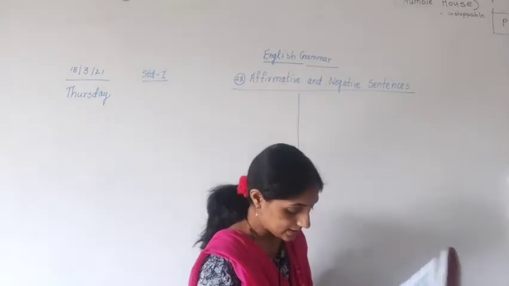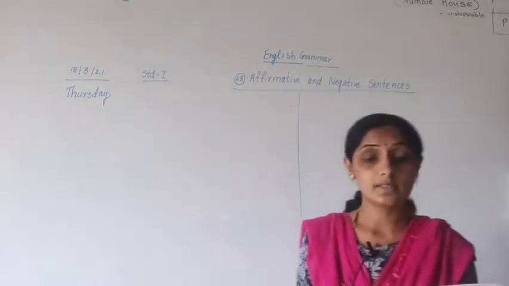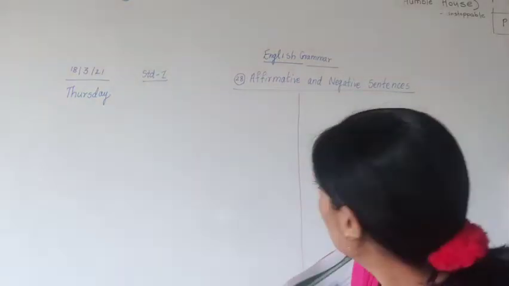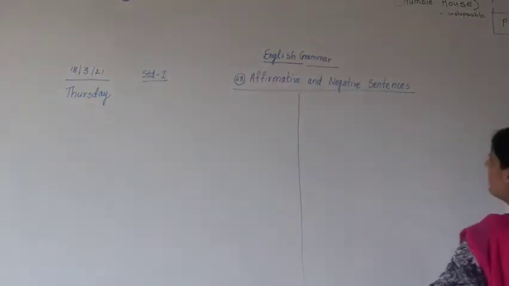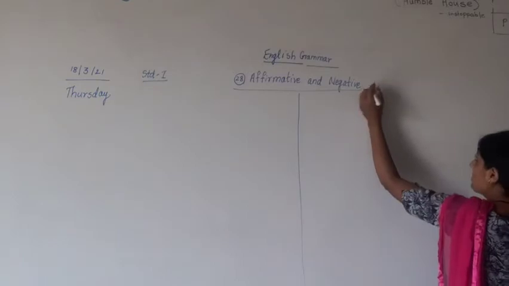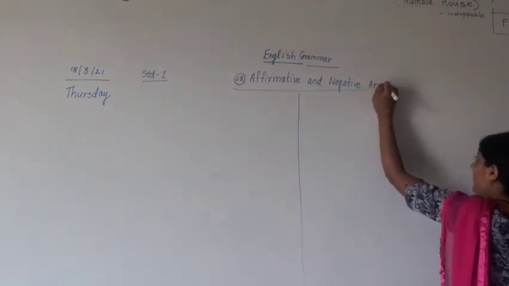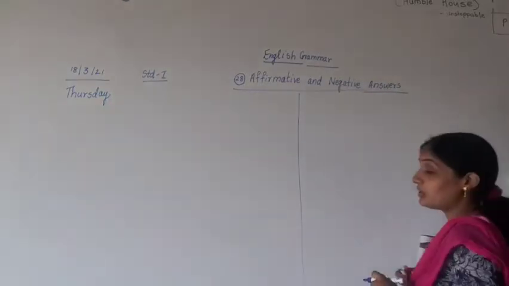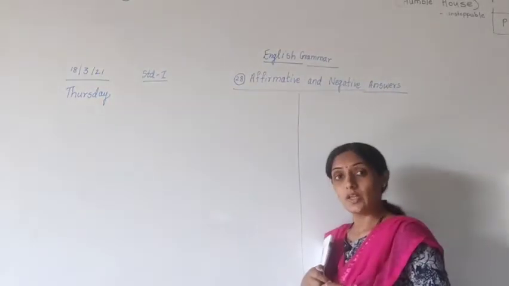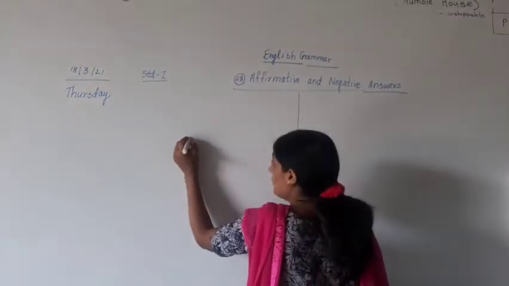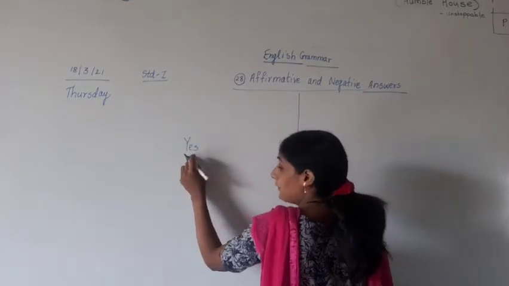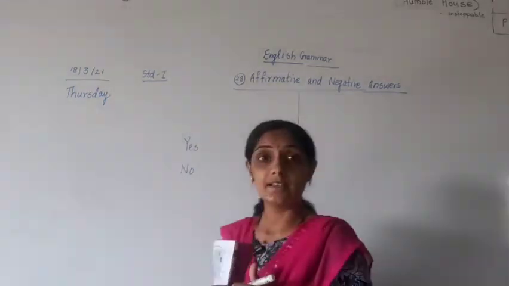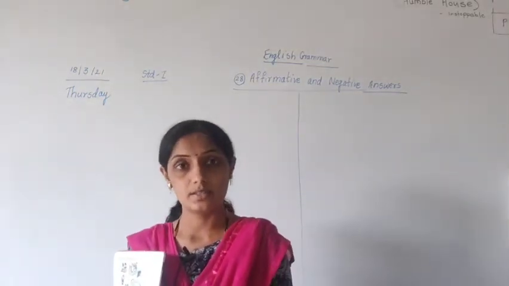The name of our lesson is affirmative and negative answers. Sorry, not sentences, affirmative and negative answers. Affirmative means what? Positive answers, and negative means what? Negative answers. Affirmative means when you give an answer with yes, it is affirmative. When you give an answer with no, then it is a negative sentence or negative answer.